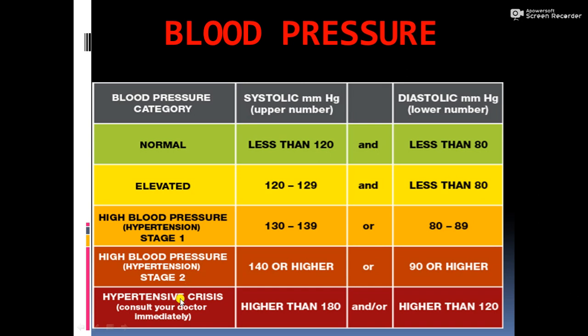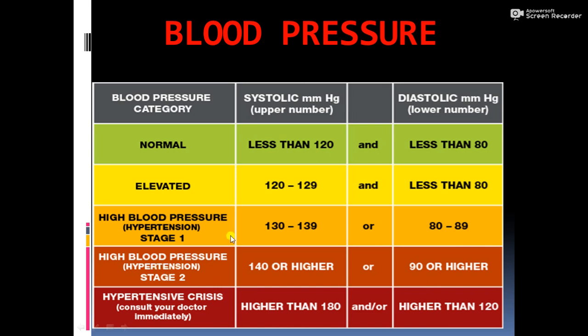Then comes a further rise in blood pressure, the hypertensive crisis, when it reaches 180 or higher, which is very dangerous. From here onwards, you have to take the advice of the doctor, and some medicines or food control has to be done. This is very risky, and diastolic pressure goes higher than 120. This is called high BP, or hypertension.